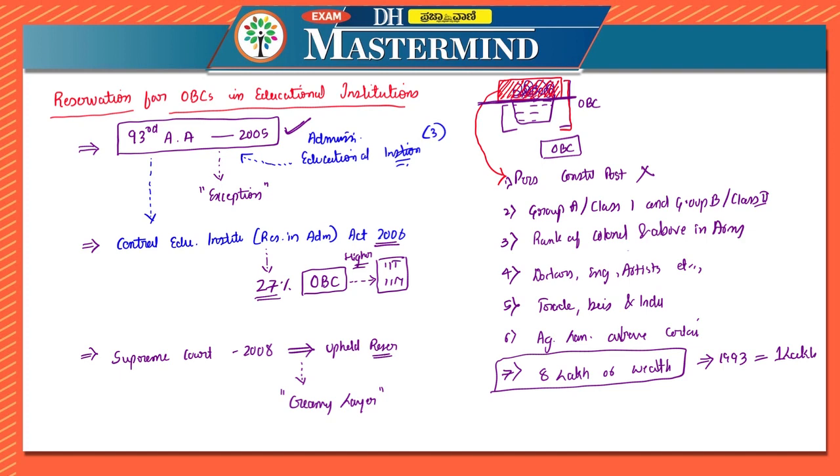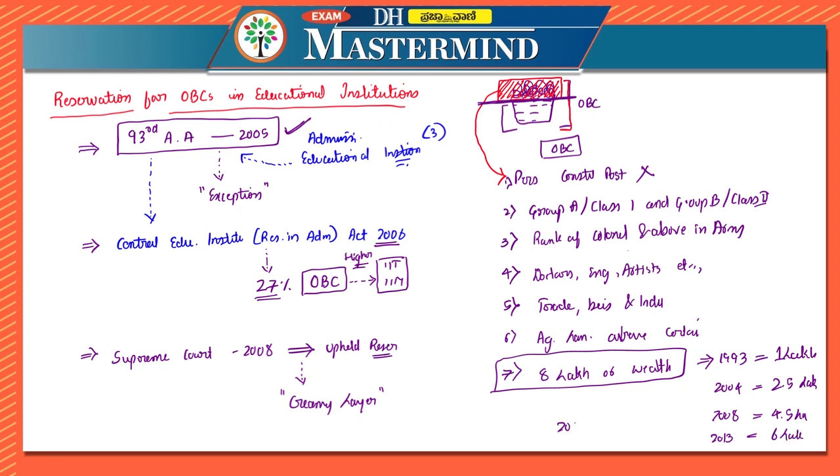Then in 2004, the ceiling was increased to 2.5 lakh. In 2008, the ceiling was increased to 4.5 lakh. And in 2013, the ceiling was increased to 6 lakh.